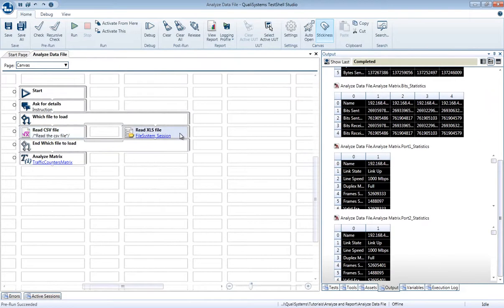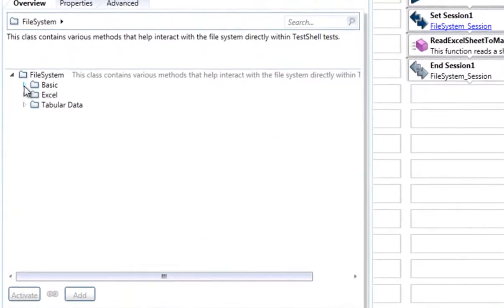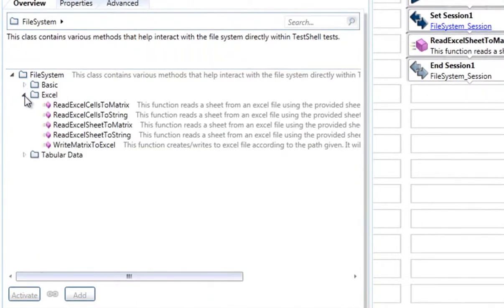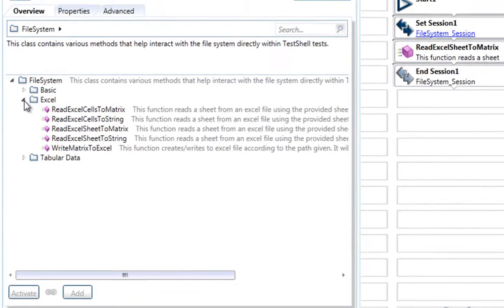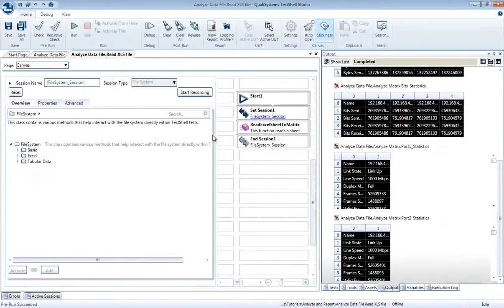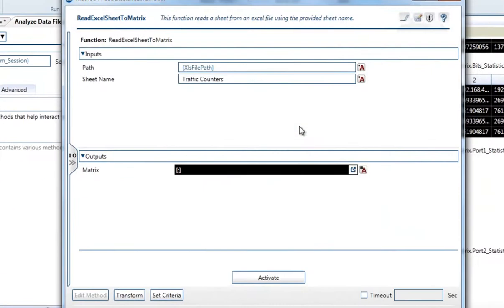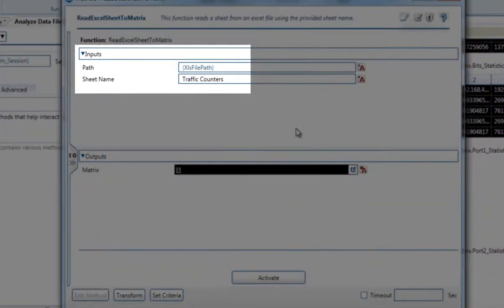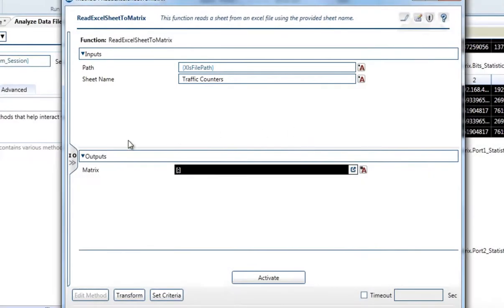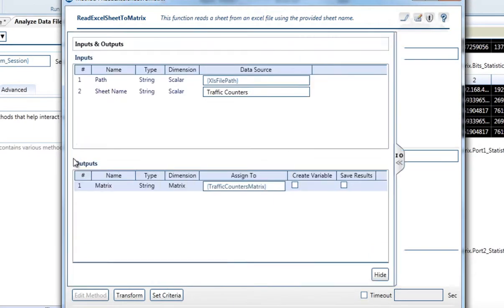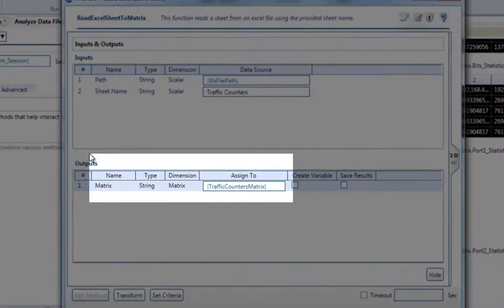In order to read an Excel file, we can use the file system library. In it, you will find many functions to manipulate files. Some of them allow you to read and write Excel files. In this case, we use the read Excel sheet to matrix function to read the whole data from the traffic counters sheet. Then, we save the results to a matrix variable that we'll use later in the transformation.